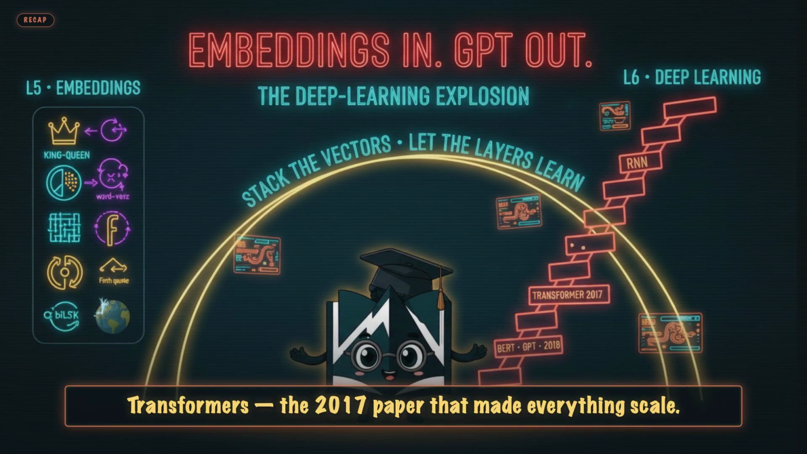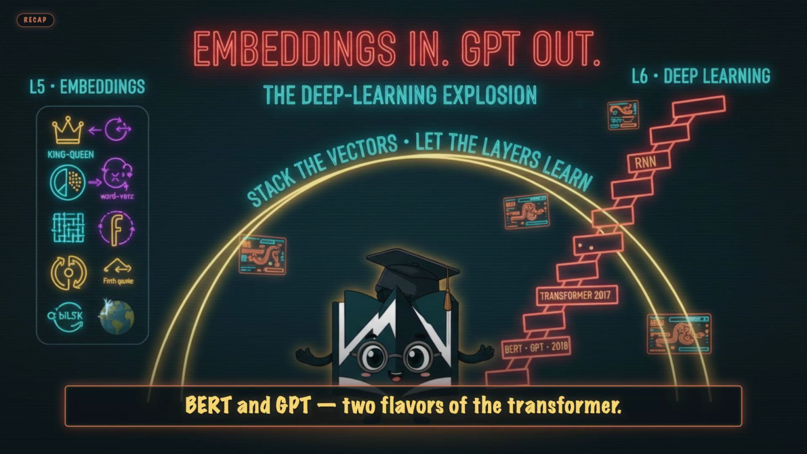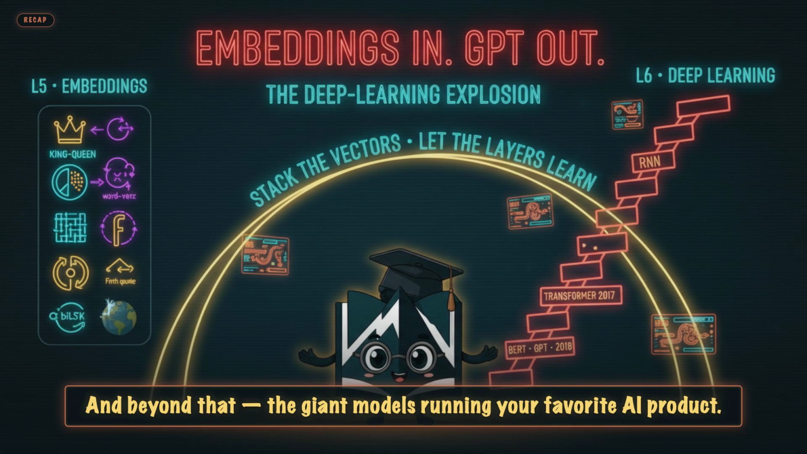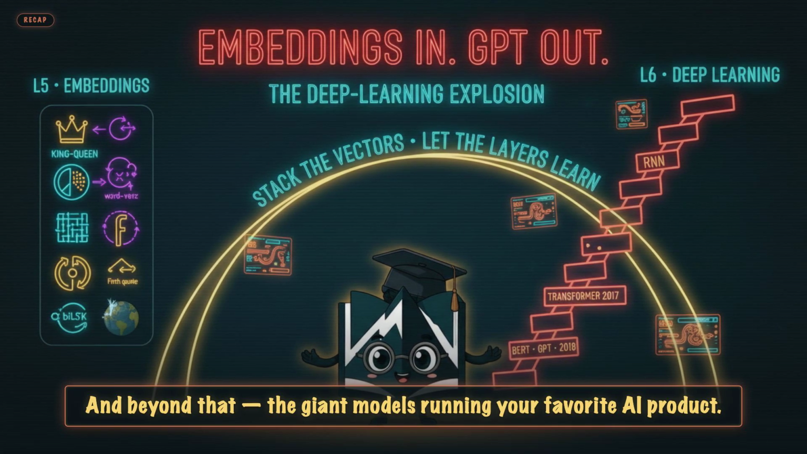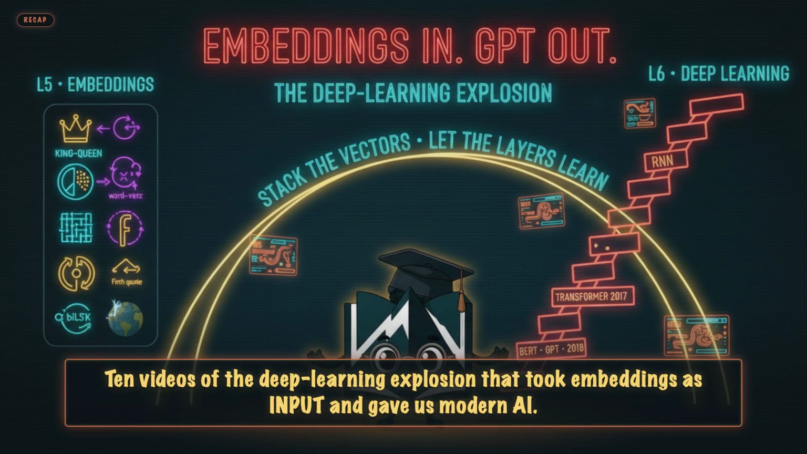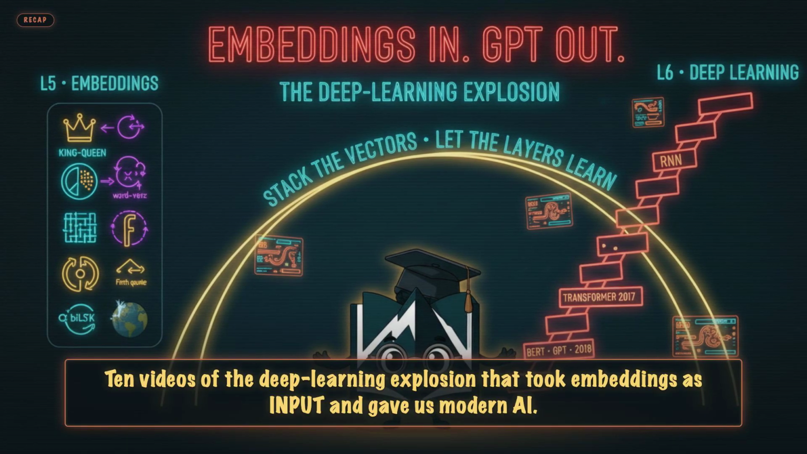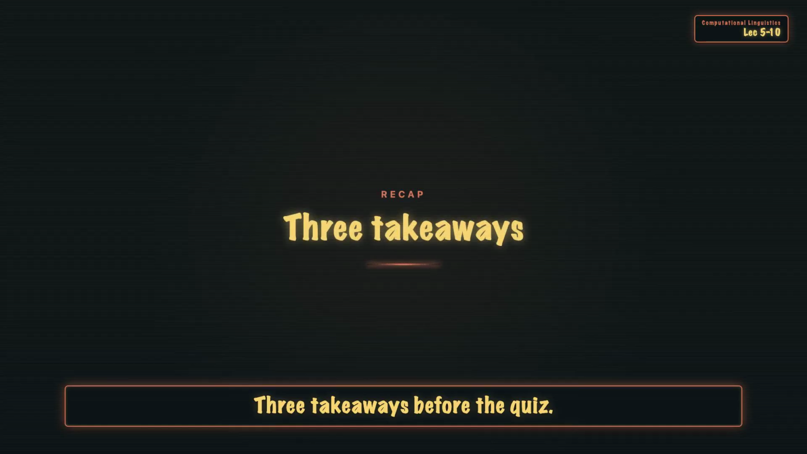Transformers, the 2017 paper that made everything scale. BERT and GPT, 2 flavors of the transformer. And beyond that, the giant models running your favorite AI product. Lecture 6 walks the whole story. 10 videos of the deep learning explosion that took embeddings as input and gave us modern AI. 3 takeaways before the quiz.